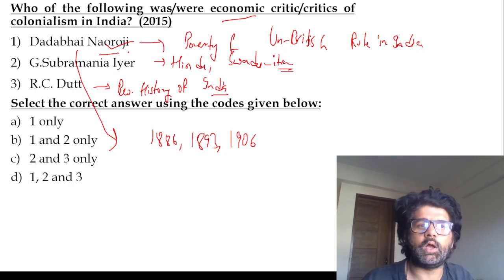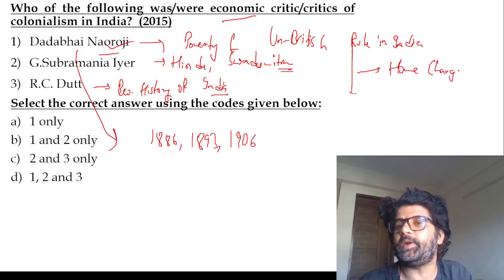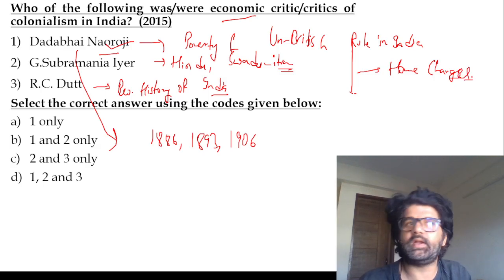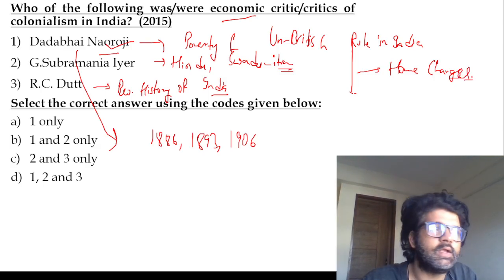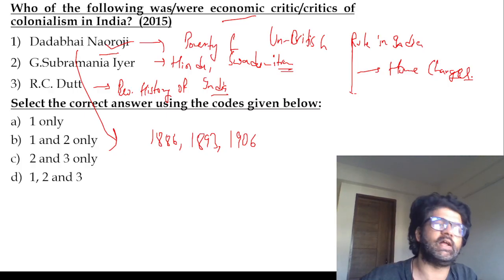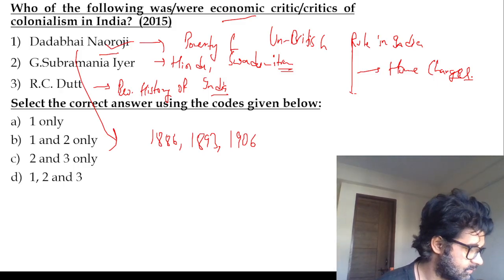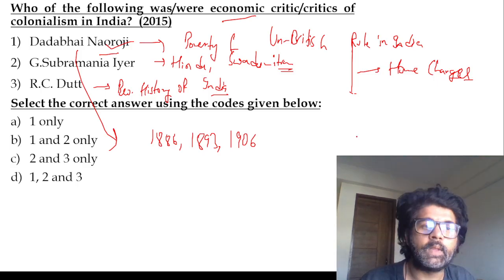So again, G. Subramania Iyer, R.C. Dutt, economic history. In Poverty and un-British Rule of India, drain of wealth everybody knows. He also talked about home charges. Home charges means Britishers are spending money in Britain, but taking money out of India, like salaries and pensions, and what they pay to Indian soldiers. Wars they're fighting outside, they're using our money. They're spending it at their home, but using India's money. Such bad guys these people were. I don't like them. So the answer here is D, 1, 2, and 3, guys.